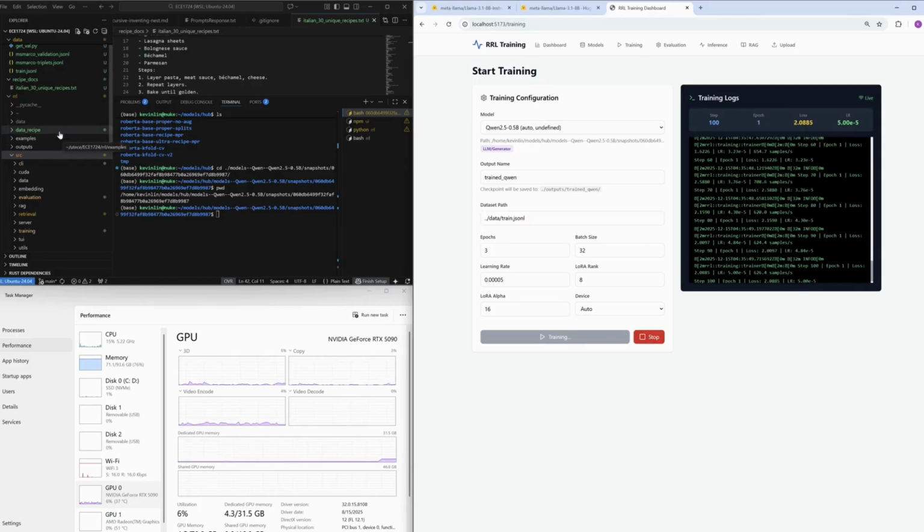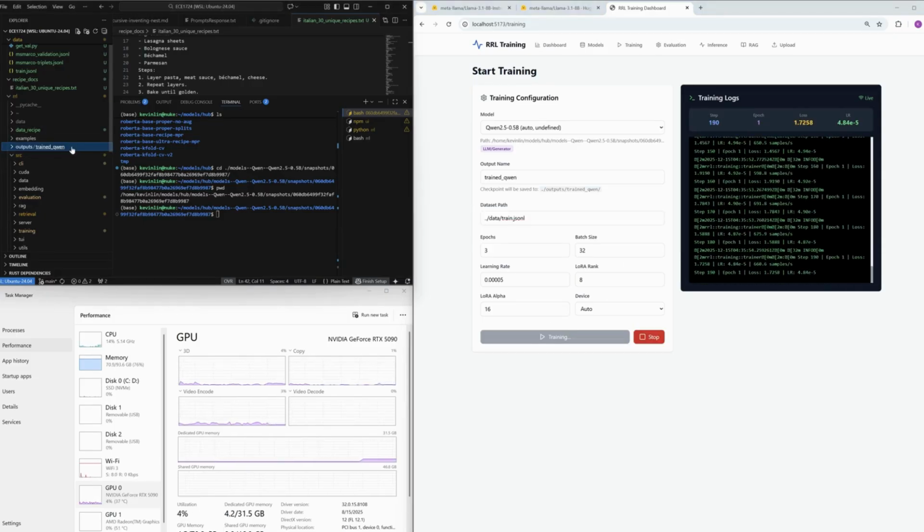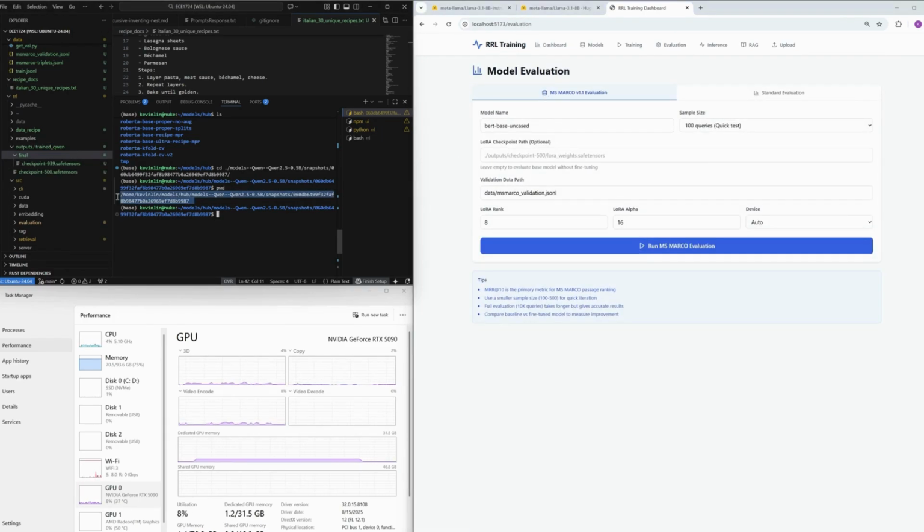Here I configure epochs, batch size, learning rate, LoRA rank. Once I click Start Training, something cool happens. Training is done, but training alone doesn't mean success.